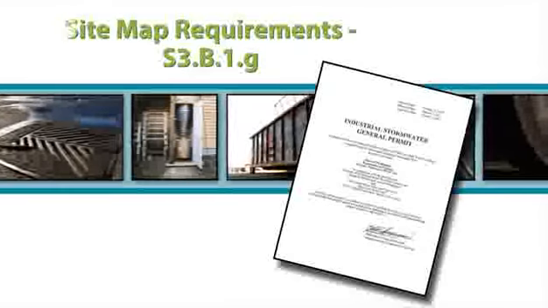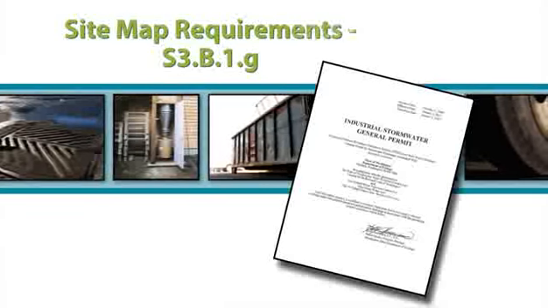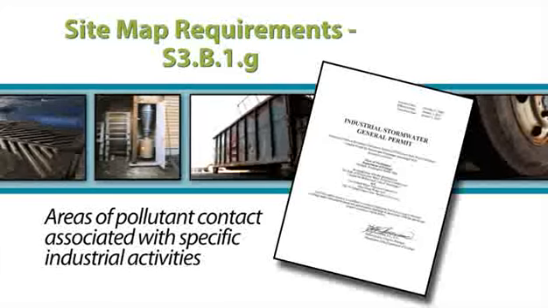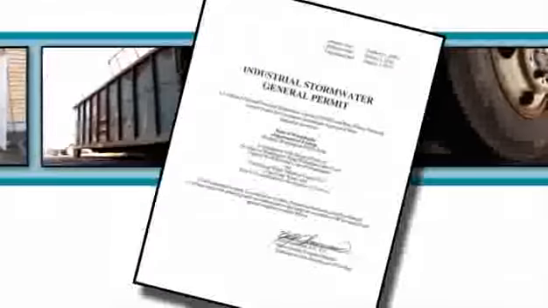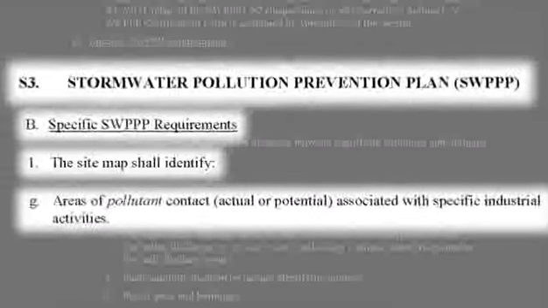Welcome to the Industrial Stormwater General Permit Guidance on Special Requirement S3B1G. Areas of pollutant contact associated with specific industrial activities. The information contained in this video has been reviewed and vetted by the Department of Ecology.